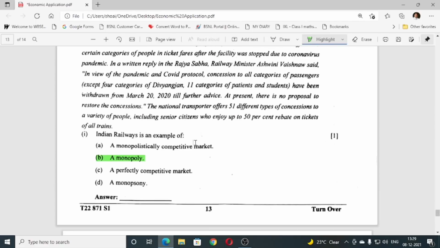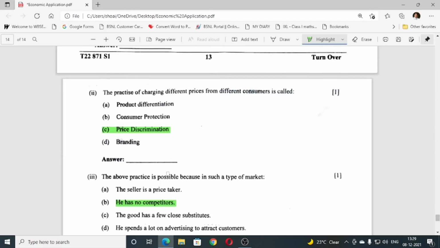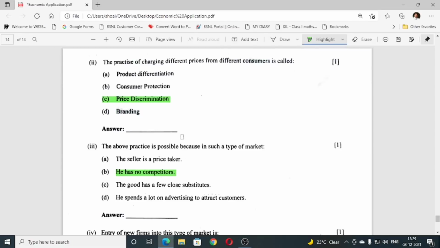Indian Railway is an example of monopoly. Then number 2, the practice of charging different prices from different consumers is called price discrimination. Above practice is possible because in such a type of market he has no competitors.